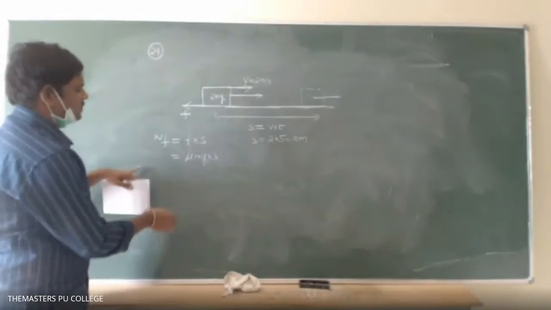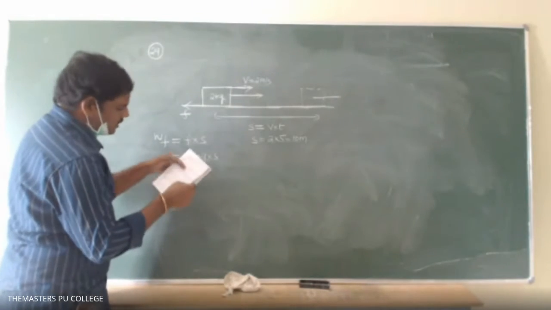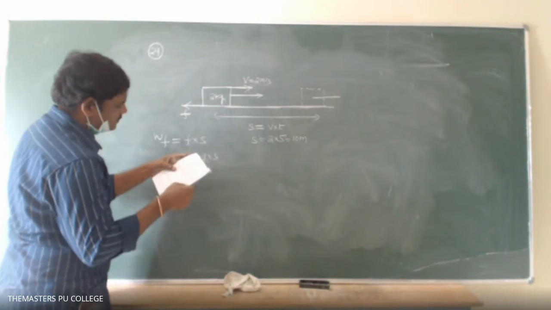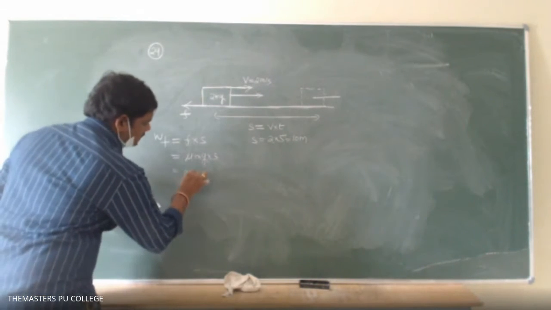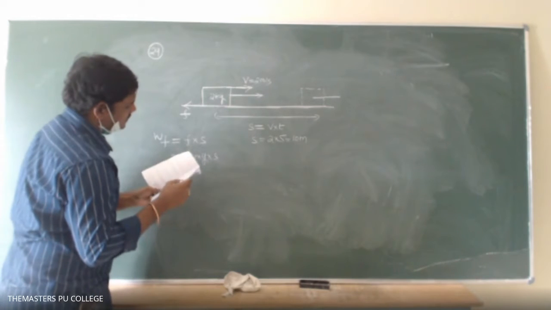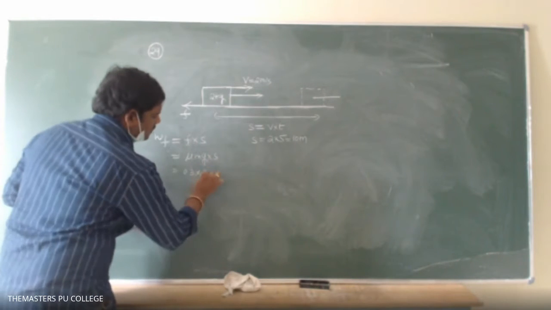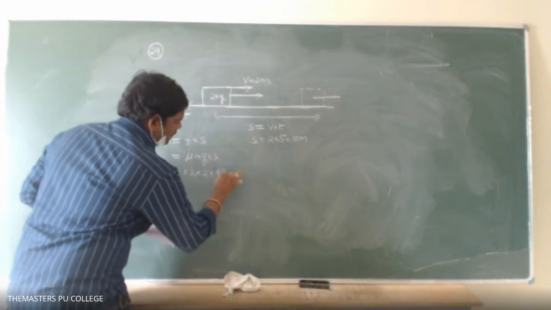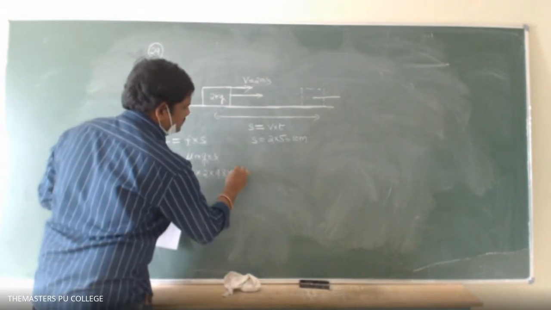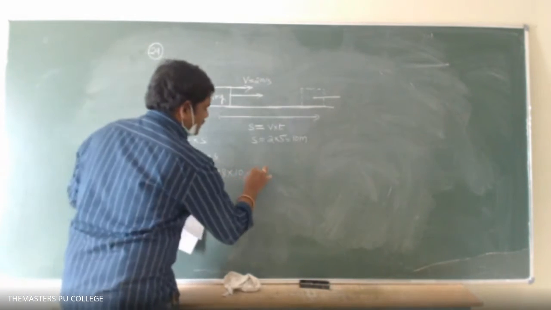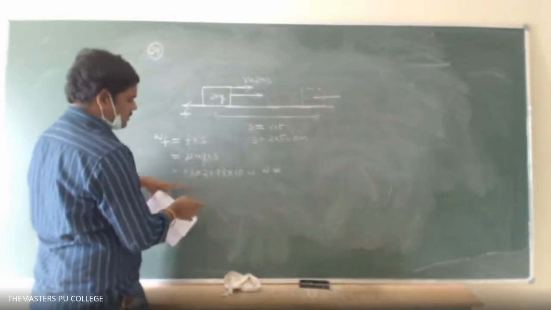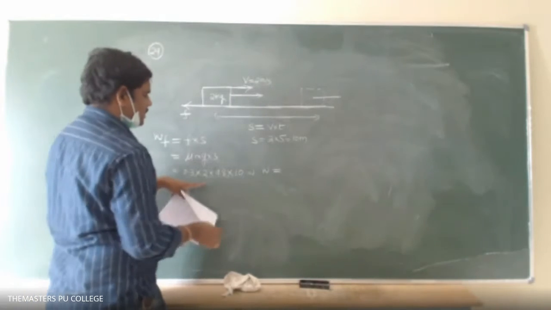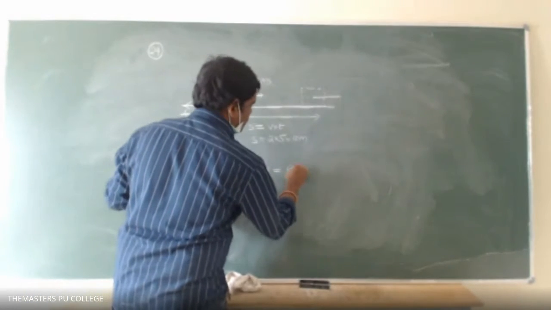Constant velocity. So therefore, mu value. What is the value of mu? They have given 0.3. Mass of the block m is equal to 2 kg. G value is 9.8. So then s is equal to 10. So then work done is equal to how much? Work done, calculate this value: 0.3 into 2 into 9.8 into 10.